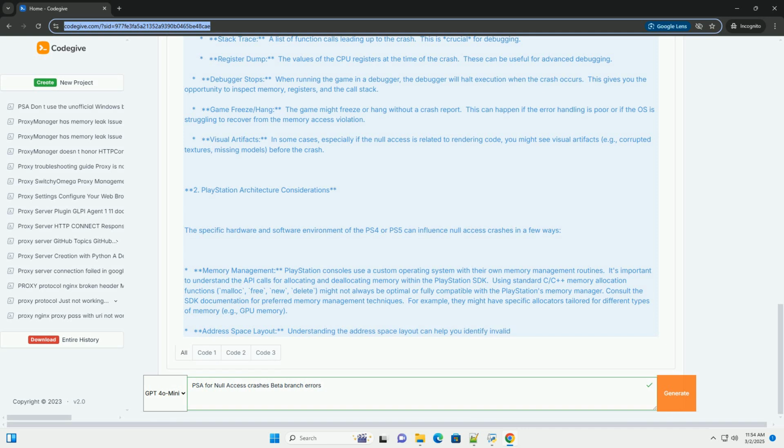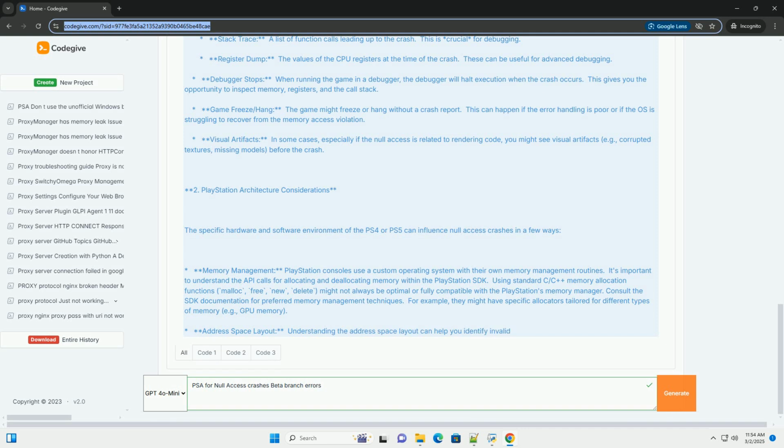Reverse engineering. In extreme cases, you might need to reverse engineer the code to understand how it works and identify the source of the null access crash. This is a time-consuming and difficult process, but it can be necessary when other debugging techniques fail. Tools like IDA Pro or Ghidra can be used for reverse engineering.